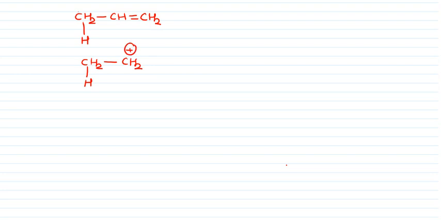But before going to that, suppose I have one compound: CH3, CH double bond CH2. Then CH3, CH2 plus. Then CH3, CH2 dot. Here I want to show you this is a sigma CH bond, and this is a vacant p orbital.